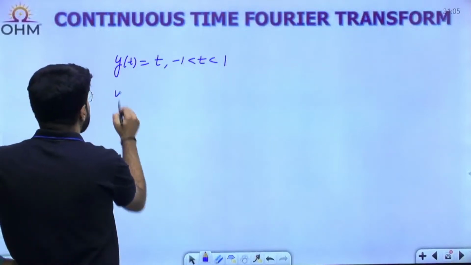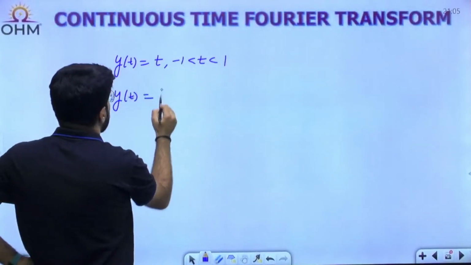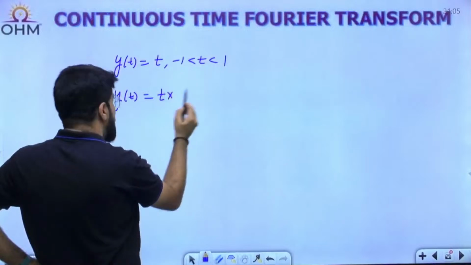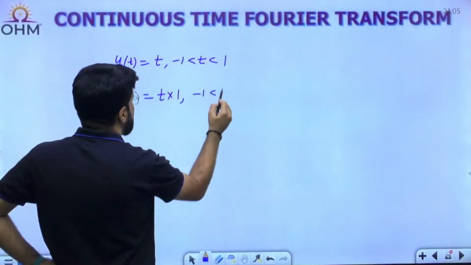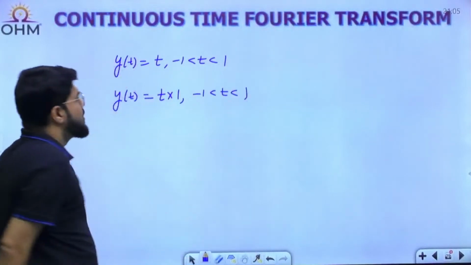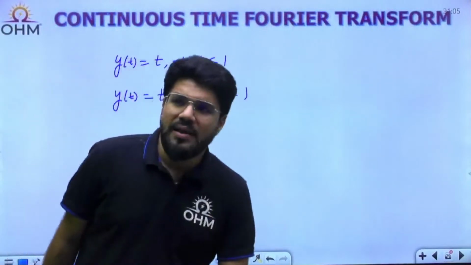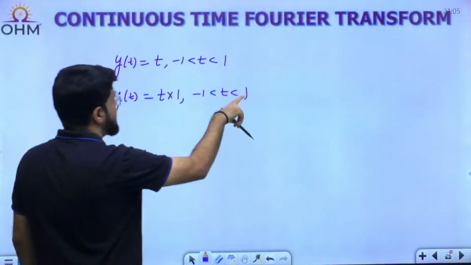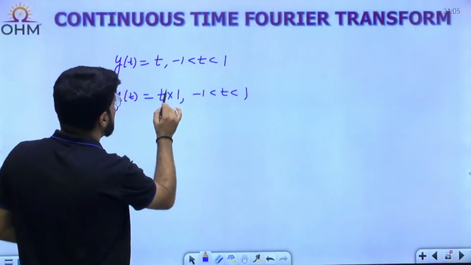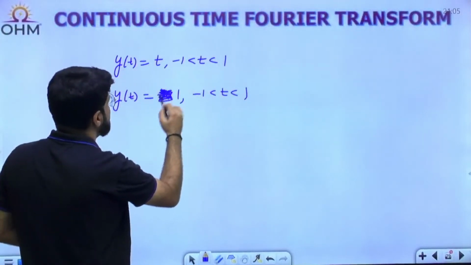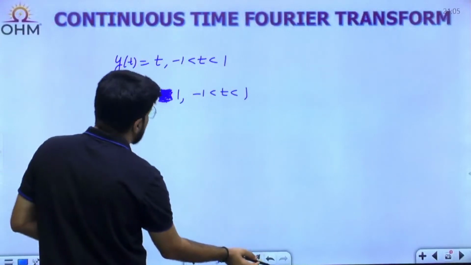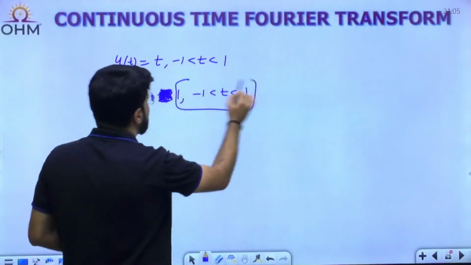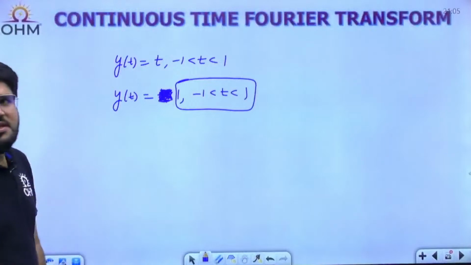We can now write this as y(t) equal to t into 1. See how I manipulate this signal. y(t) is t into 1, when minus 1 less than t less than 1. Now for a moment let me remove this. If I remove it, how much is this signal known as?